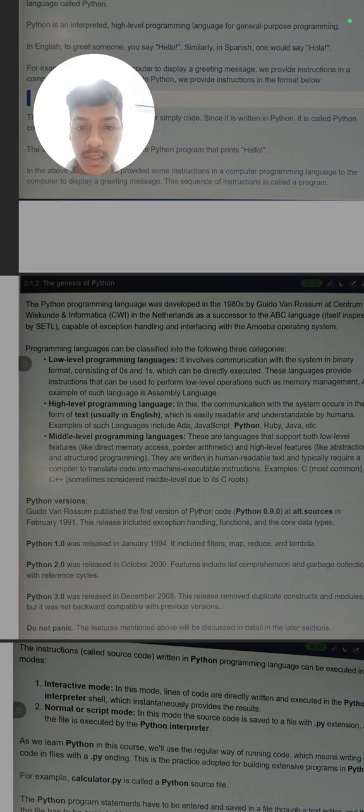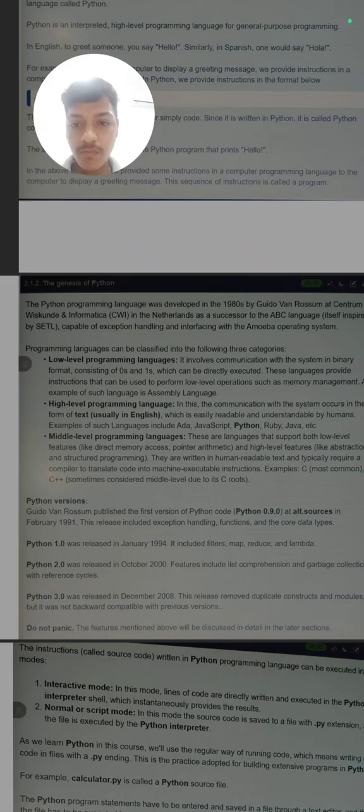High level programming language is usually written in the form of text, like we simply write in English and use some special characters. Middle level language consists of a mixing of high level language and low level language. For example, C is a middle level language, while C++ may be high level language as it is an object oriented programming language.